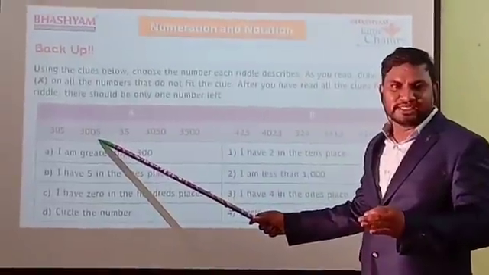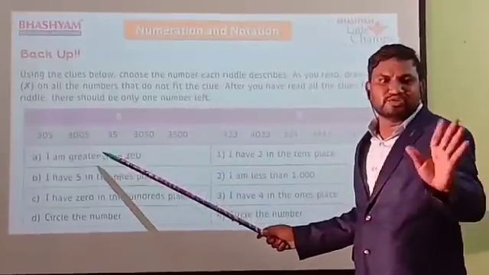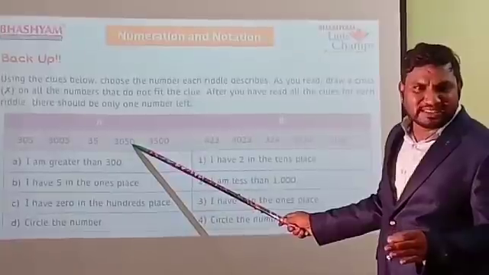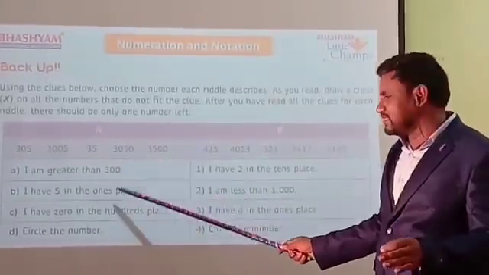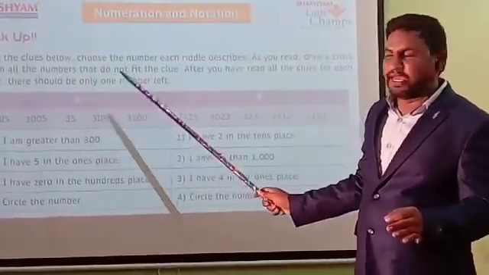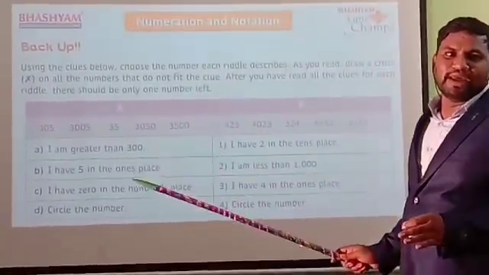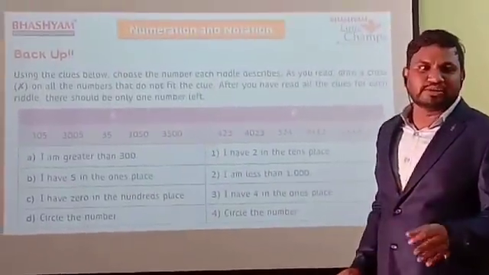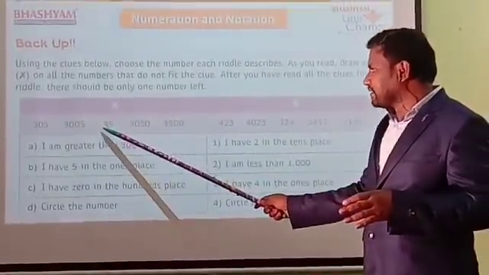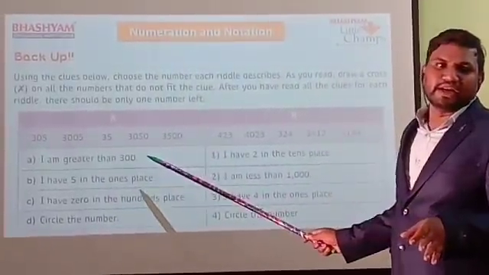Next, go to the second one. This is also having the 5. Already we eliminated this, so we don't need to touch it. Next, we are going to the next one. In this ones place, what is the number there? 0. But he is asking for 5. So this is eliminated. Next, here also 0. This is also eliminated. After completing the two clues, how many are eliminated? 3 numbers. Those are 35, 3050, 3500.